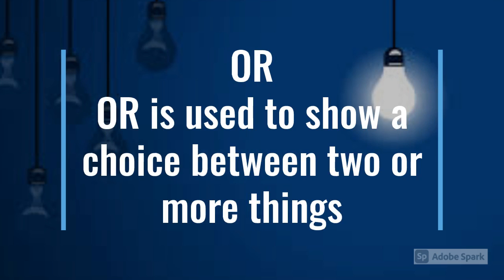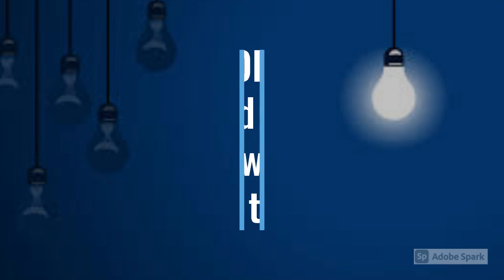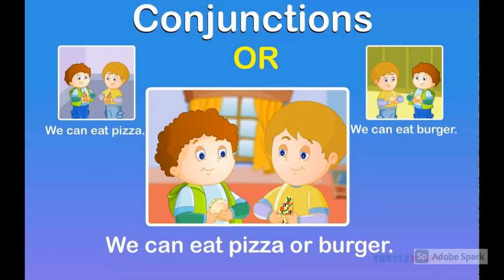The third and last conjunction, or, is used to show a choice between two or more things. For example, we can eat pizza. We can eat burger. We can join these two sentences like: we can eat pizza or burger.